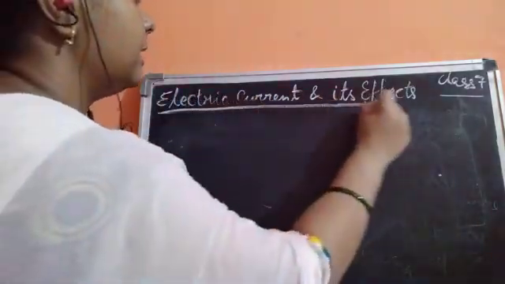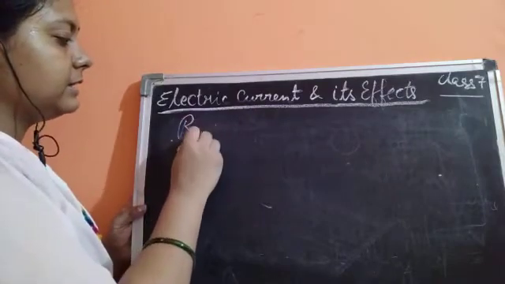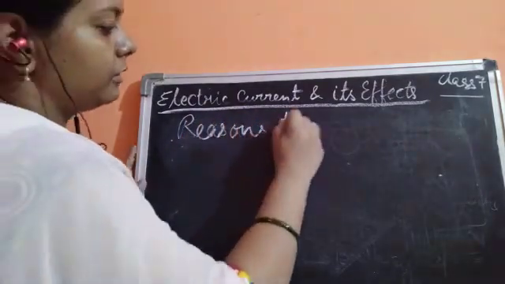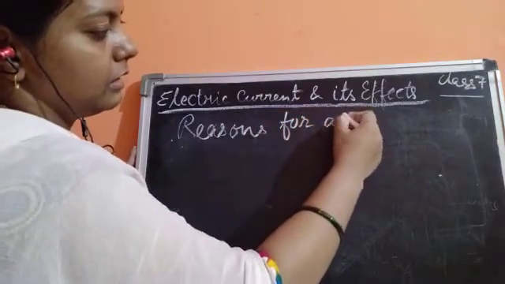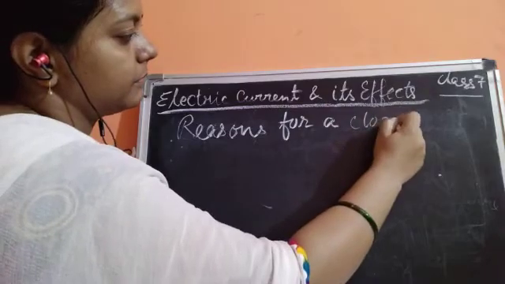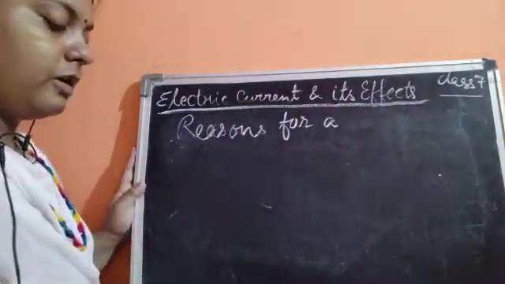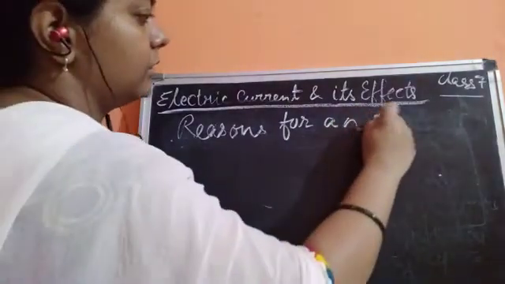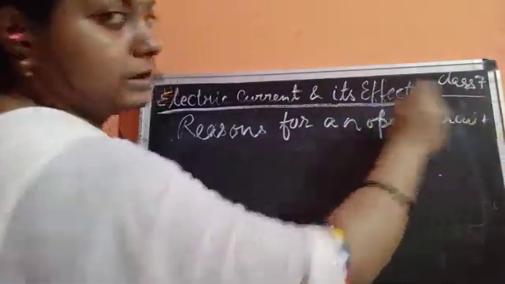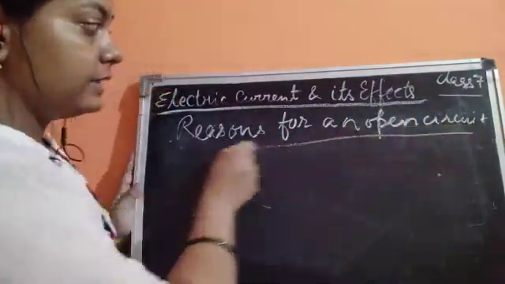Next, we will see the reasons for a closed circuit, and for an open circuit. Now, what are the reasons for an open circuit? These are the reasons we will see.